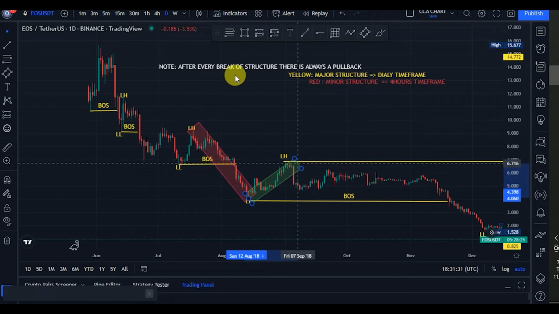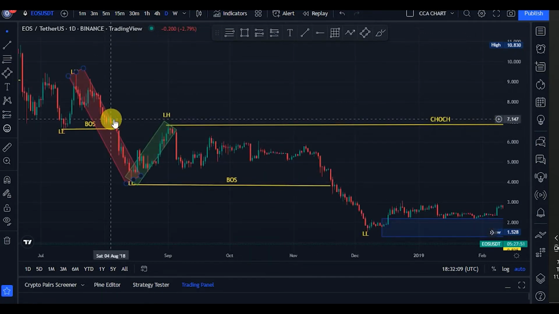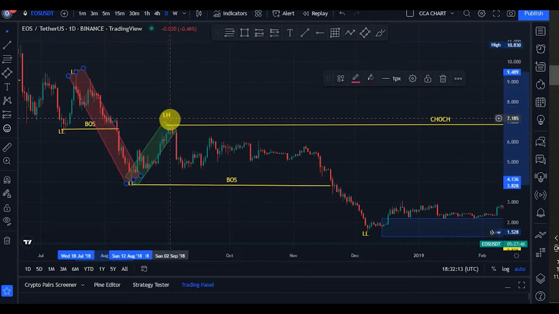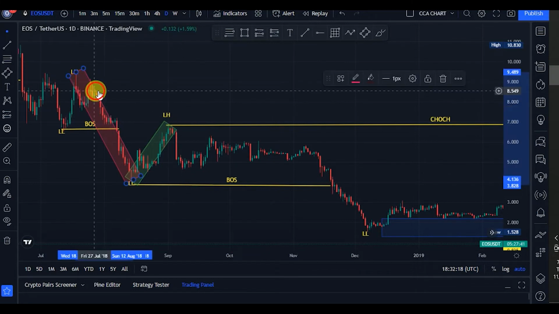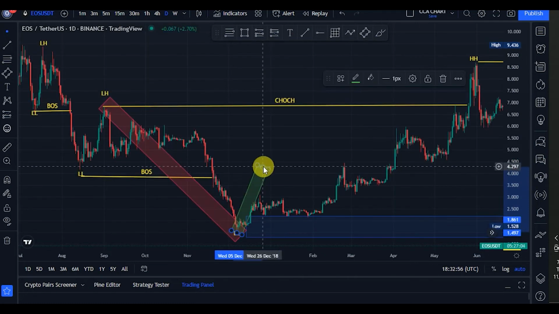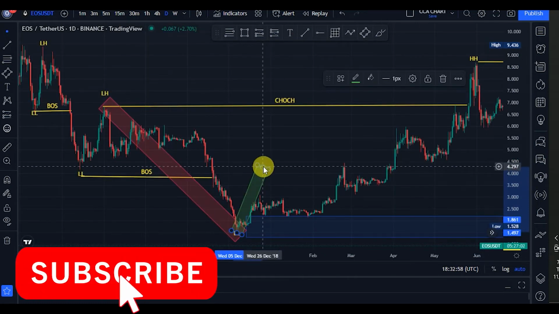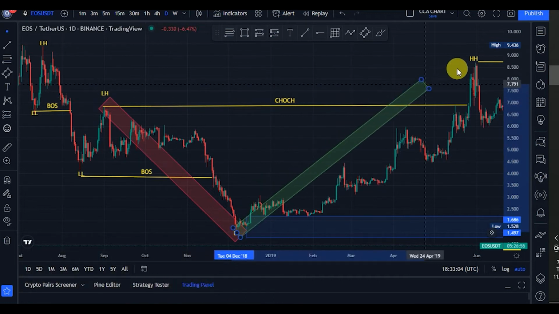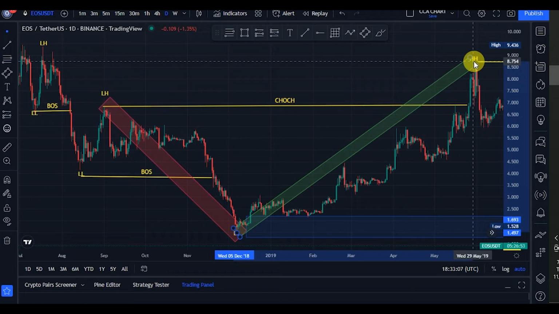Guys, after the pullback, what do we expect? As long as this lower high is protected, as long as the price is not taking out the lower high, price broke structure again to the downside, giving us another lower low. Guys, we're expecting a pullback. A pullback came in, broke structure to the upside, giving us a higher high, telling us that the bulls are now in control of the market.